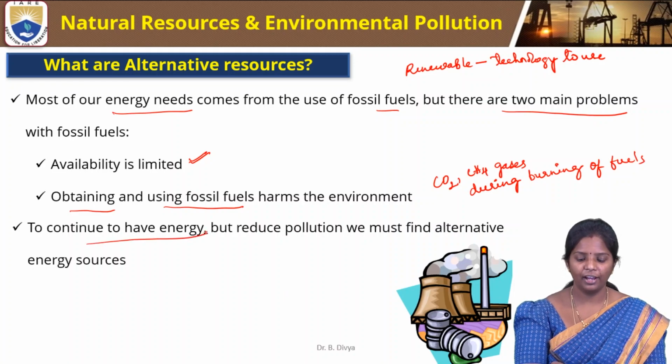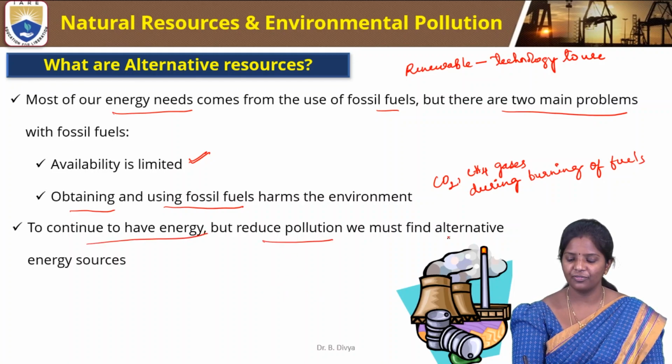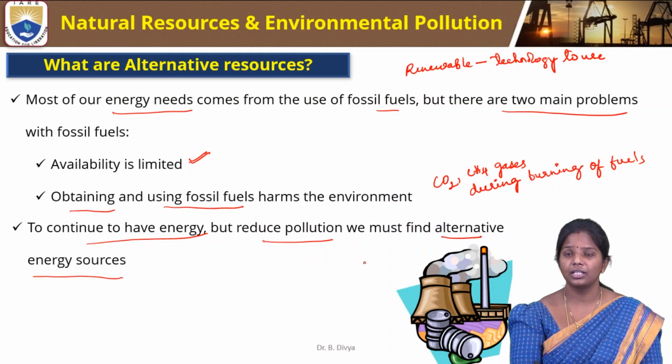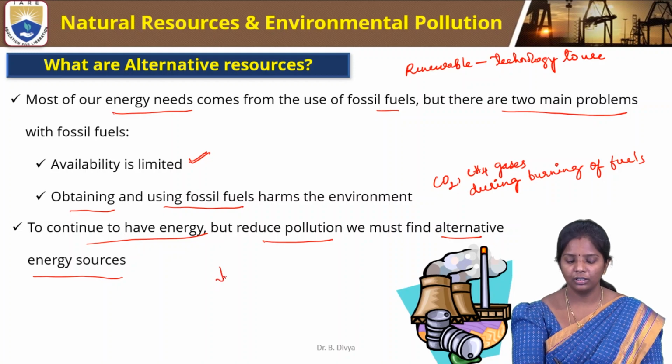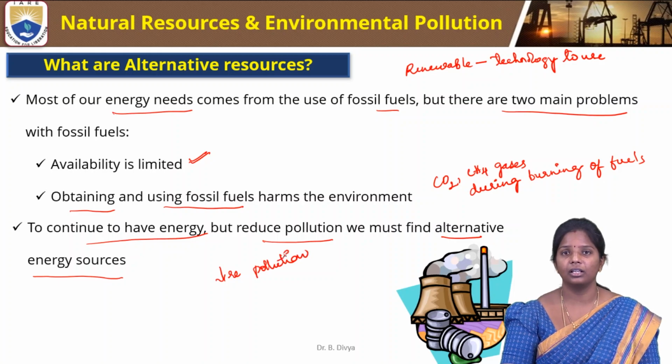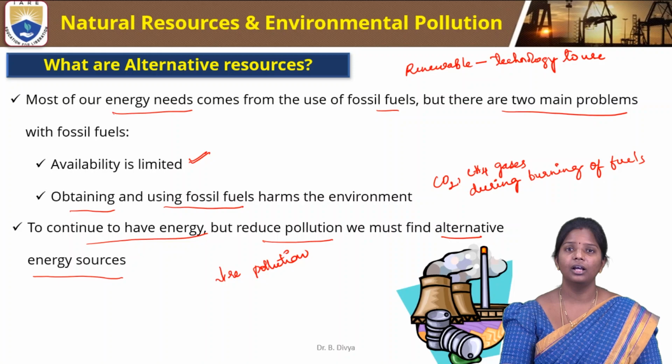To continue to have energy but reduce pollution, we must find alternate energy resources. Alternate energy sources reduce pollution and also help us in using the resources for our applications.